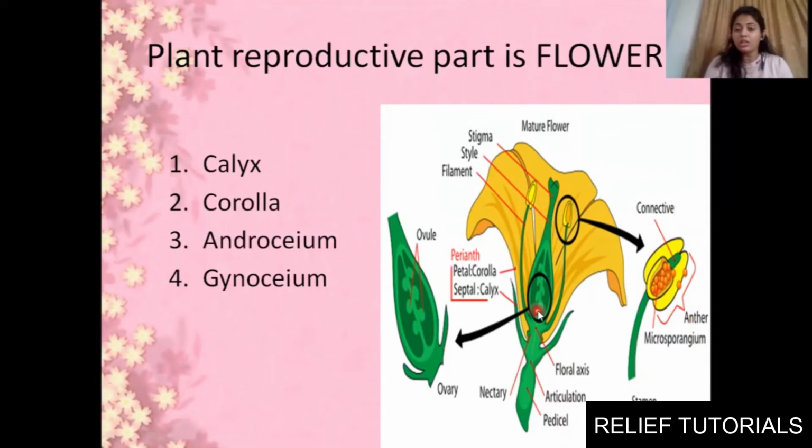female reproductive part. In that we have 3 bifurcations. The uppermost part here, it is known as stigma. This stalk like structure is known as style, and this bottom, you can see at the bottom it is bulb like structure. Okay, so that is known as ovary, and inside the ovary there will be ovules. You can see dotted light green color structures. Those are known as ovules, which will be having egg.